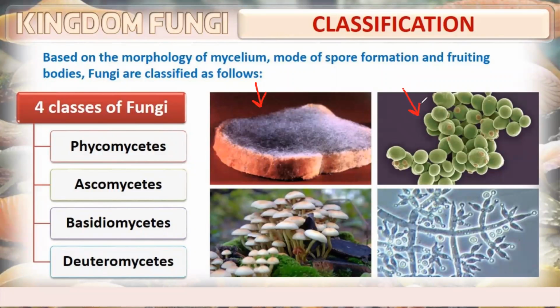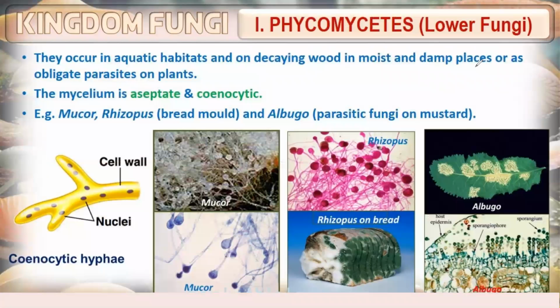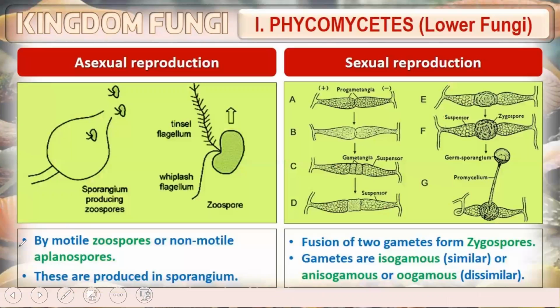Ascomycetes, Basidiomycetes, and Deuteromycetes. Let's learn each class in detail, starting with Phycomycetes, which is also known as lower fungi. They occur in aquatic habitats and on decaying wood, in moist and damp places, or as obligate parasites on plants. The mycelia is aseptate and cenocytic. Examples are Mucor, Rhizopus, and Albugo, which is a parasitic fungus on mustard.